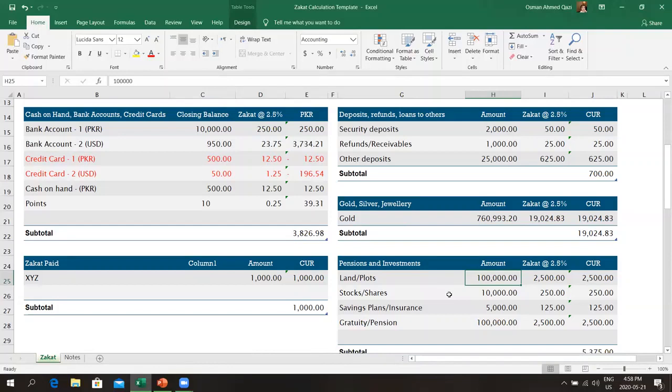That is very important. So right now with COVID-19, let's say markets around the world have gone down, and you bought a land for 100,000 about a month ago, and now it's sitting at 50,000. That's what you're going to pay zakat on, not on the 100,000.